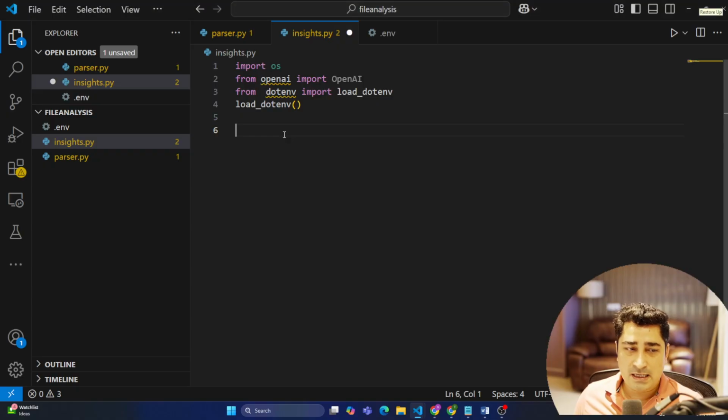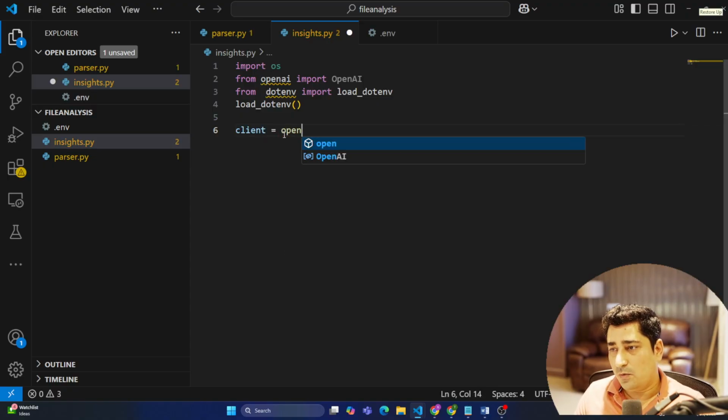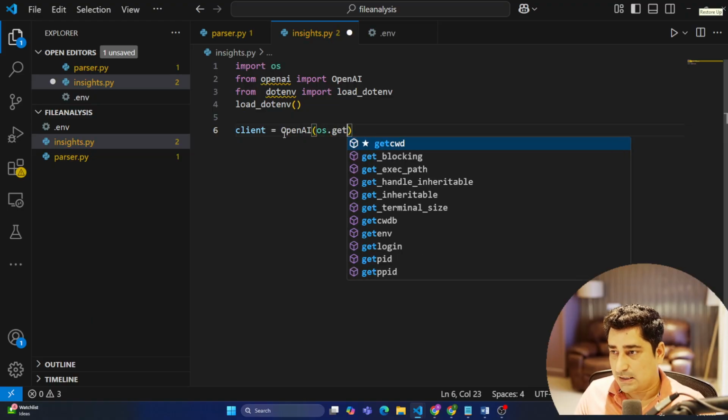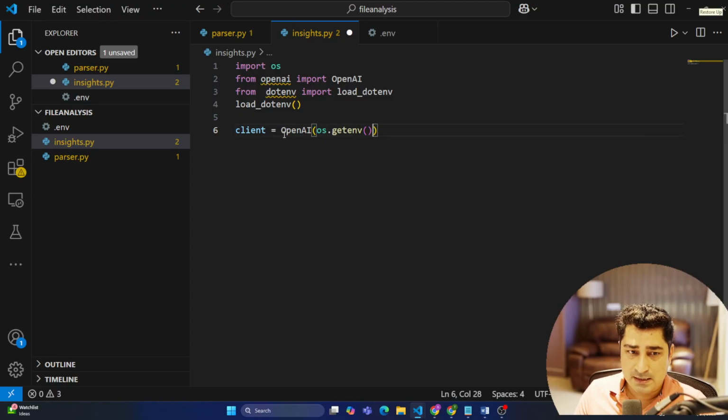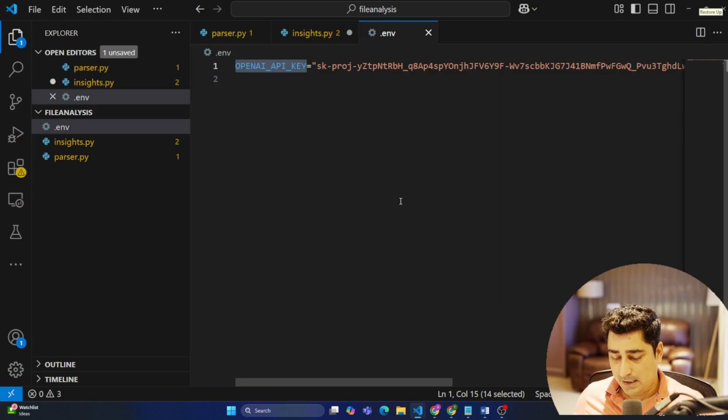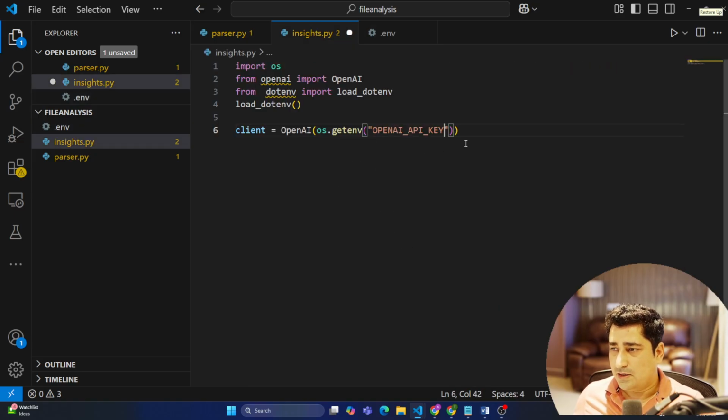So we have to initialize our LLM over here. I can create a variable called client, and then client is going to be OpenAI, the import that we have done over there. And then we have to provide an API key in the first place. So here, operating system, os.getenv, and then I'm going to pass this variable, OPENAI_API_KEY.